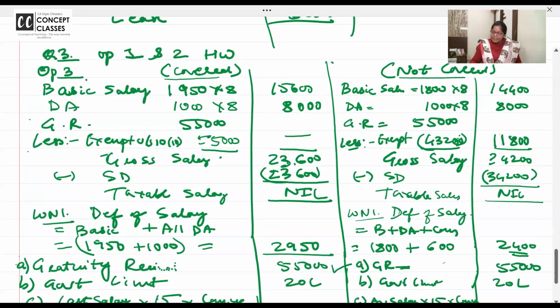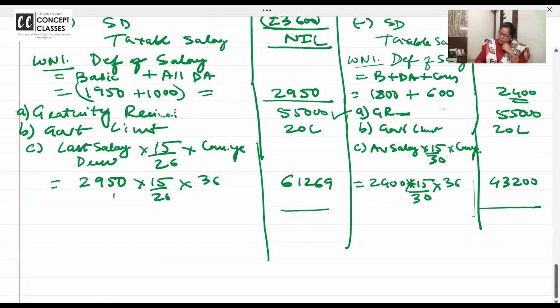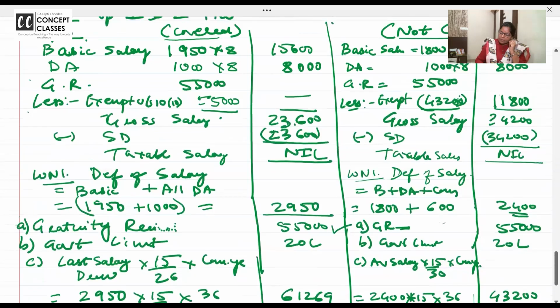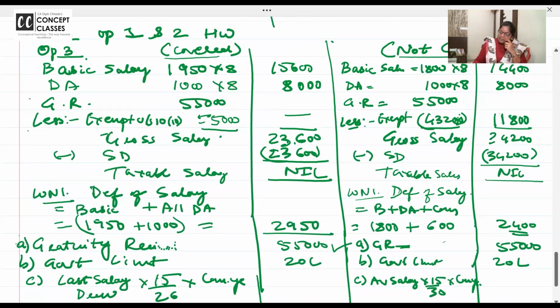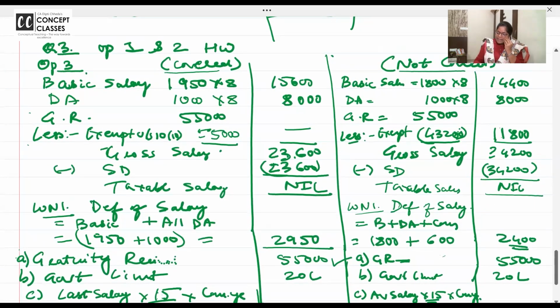Now shall I scroll up, complete the right hand side part? Exempt is 43,200. Come on, quickly, we'll take a break. If there is any doubt, tell me. No ma'am, you share the screen and take a break, we will keep writing for 2 minutes. No no, if you keep writing then we'll take the break, then we'll break in the class. You write, I am waiting. Right now I have to work out two options.